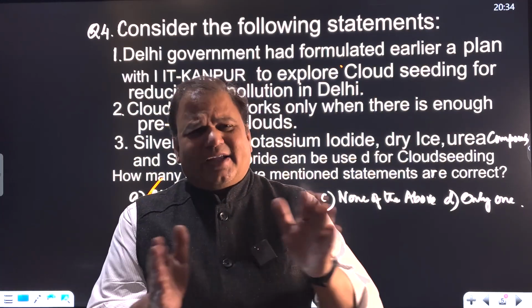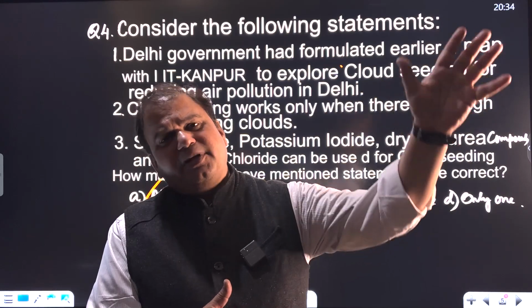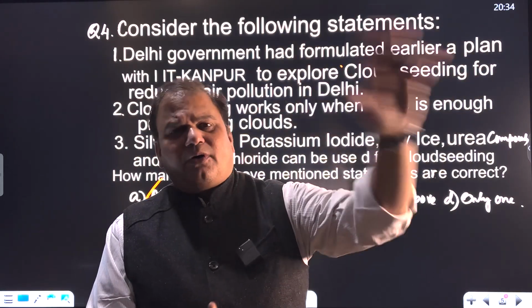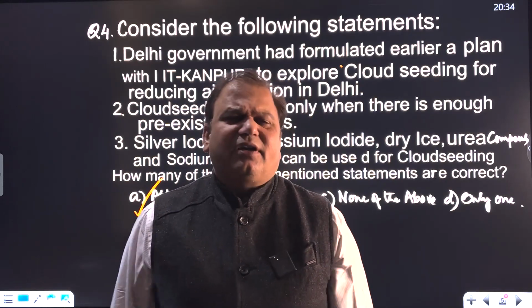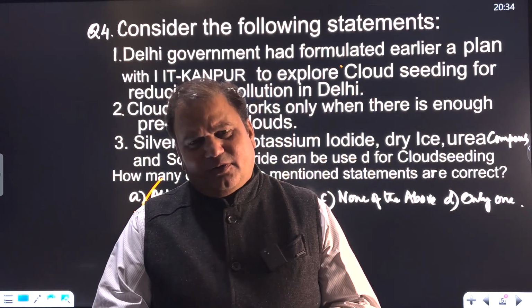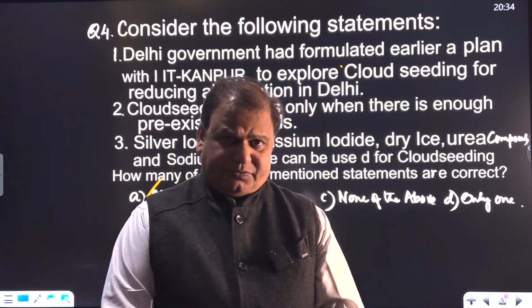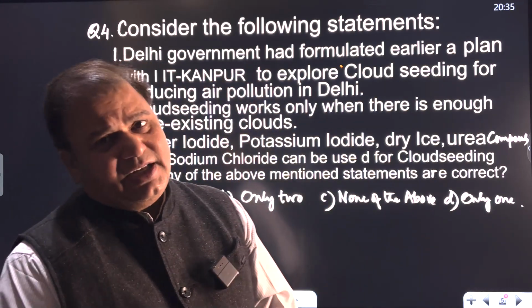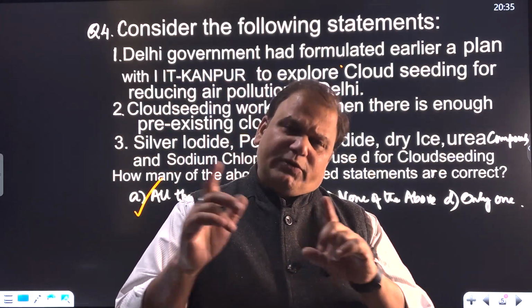And there are two main mechanisms. There are cannons which are used for sprinkling, pumping salts into the sky, or it can be done by airplanes. These salts provide the extra nuclei for cloud formation, because of which rainfall can take place. It's not that each and every cloud works. Remember one more thing.